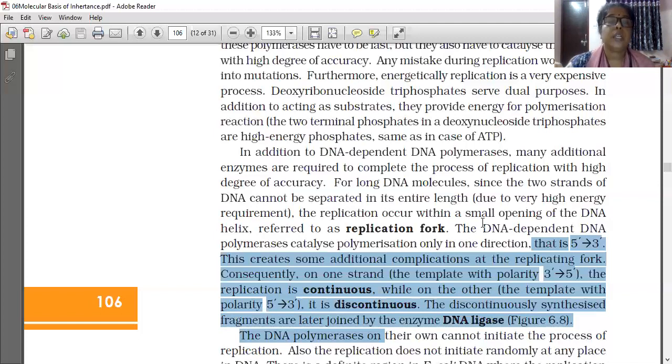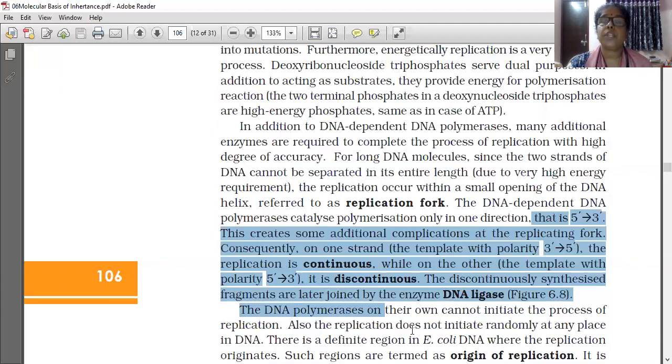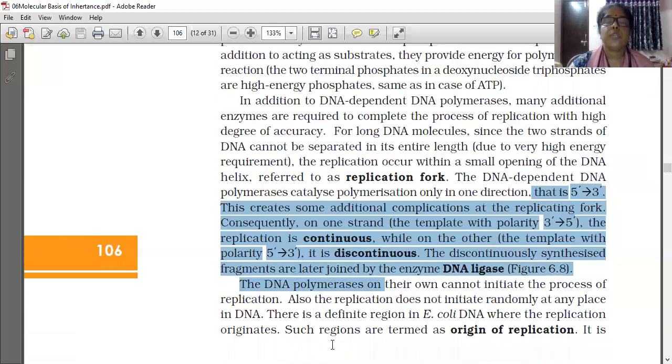Understood? So, the DNA polymerases on their own cannot initiate the process of replication. Also, replication does not initiate randomly at any place in DNA.